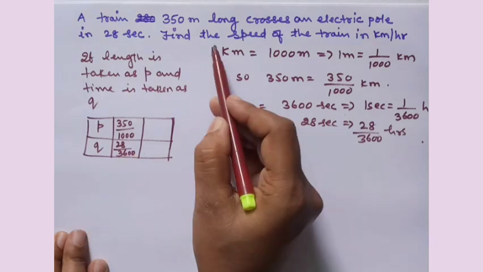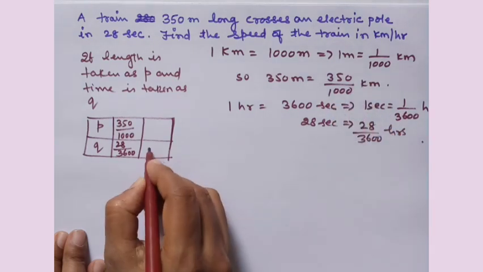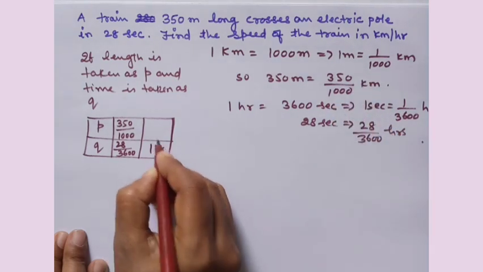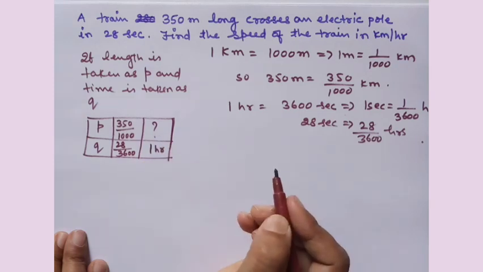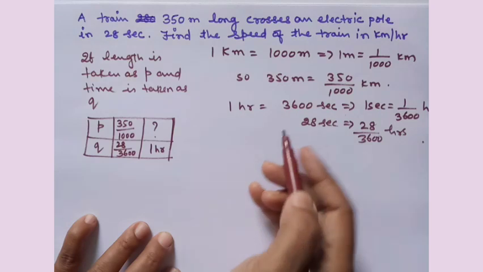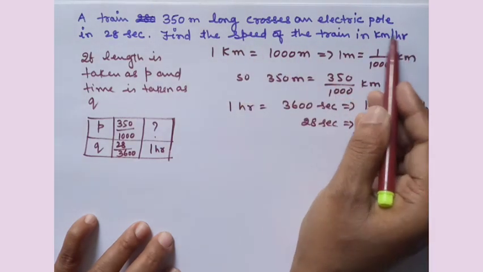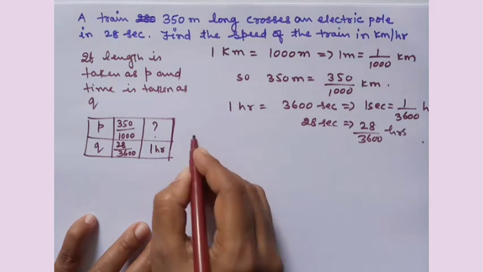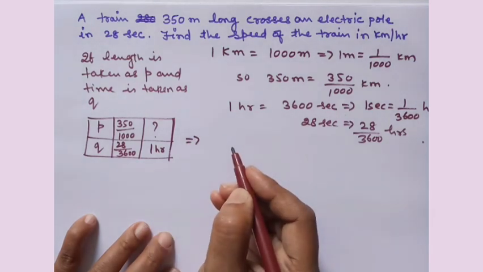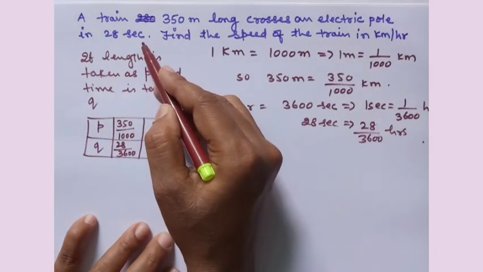Now if you want to find the speed of the train, it means in 1 hour, how much distance is it covering? Speed of the train in kilometers per hour means in 1 hour, how many kilometers it is moving. This is the case of direct variation. See, 350 meters, 28 seconds.